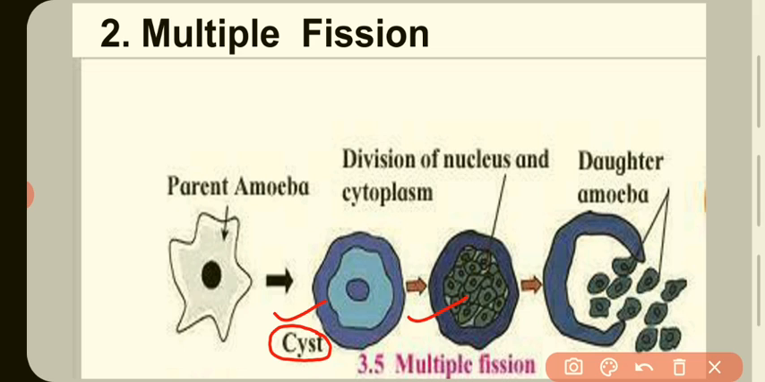They remain encysted as long as there are adverse conditions, and then the cyst breaks open on the arrival of favorable conditions and many amoebulae are released. So in multiple fission, from one cell, many new cells are formed. This is multiple fission.